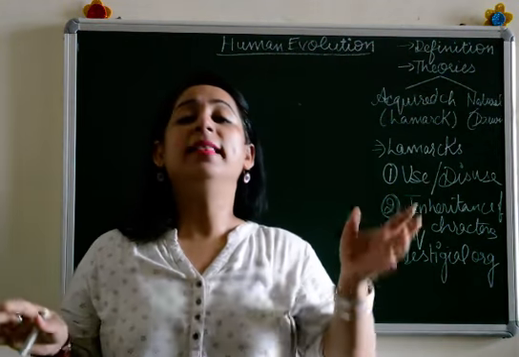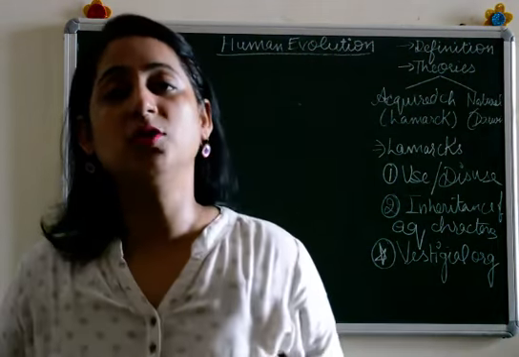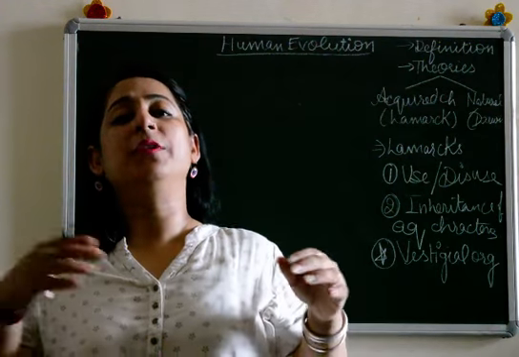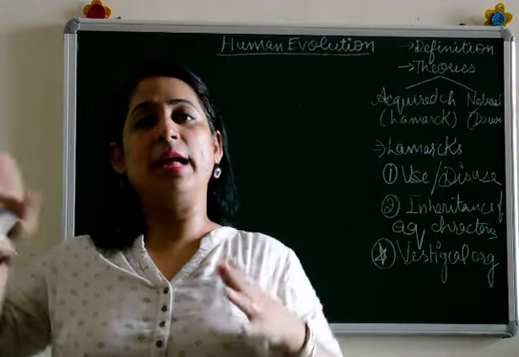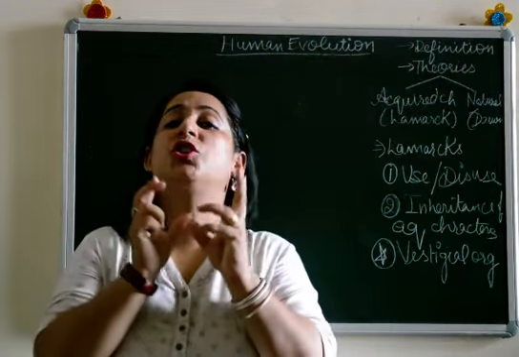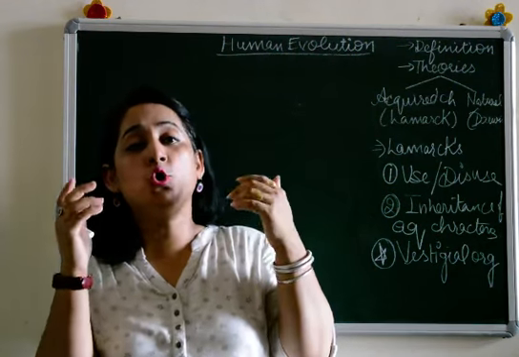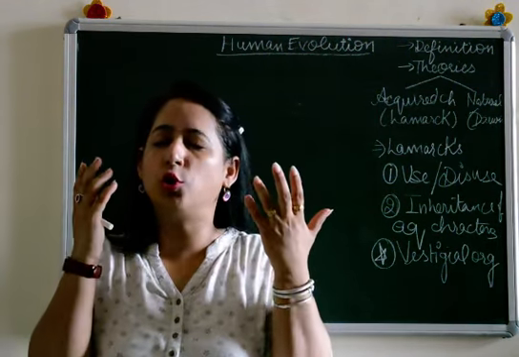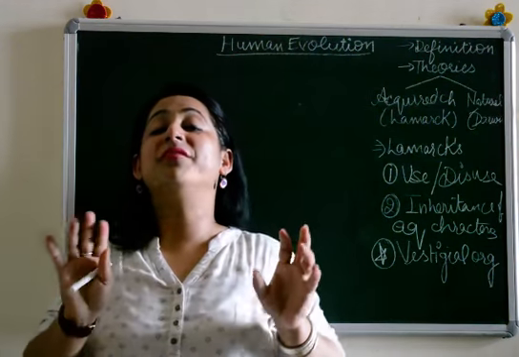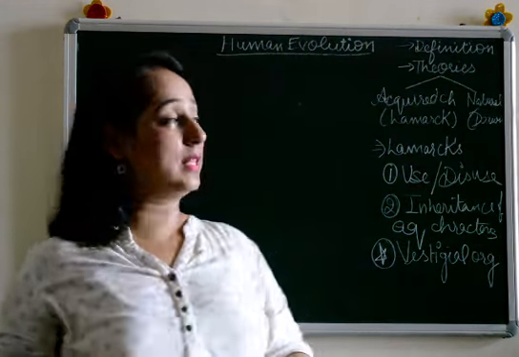And disuse, there were certain parts of the body which were not used at all, and with the passage of time, with the passage of the generations, those organs shrank, or you can say they were not used at all, and hence finally they became vestigial organs. We'll discuss that later.